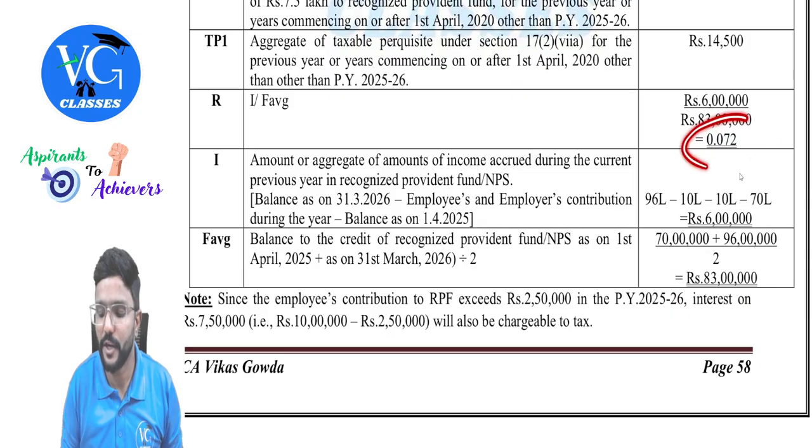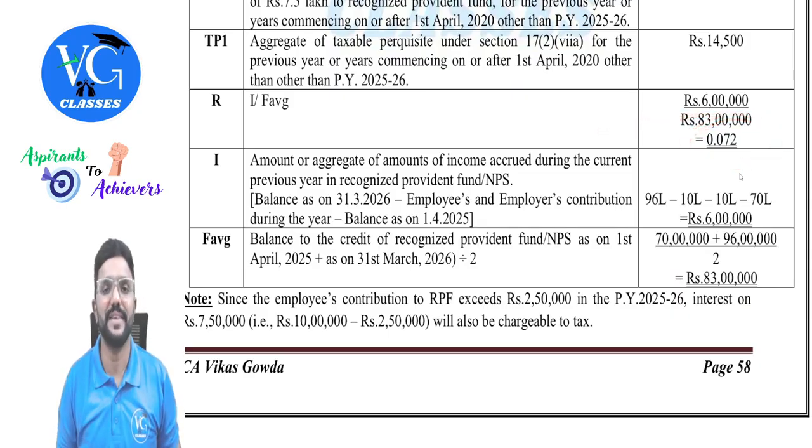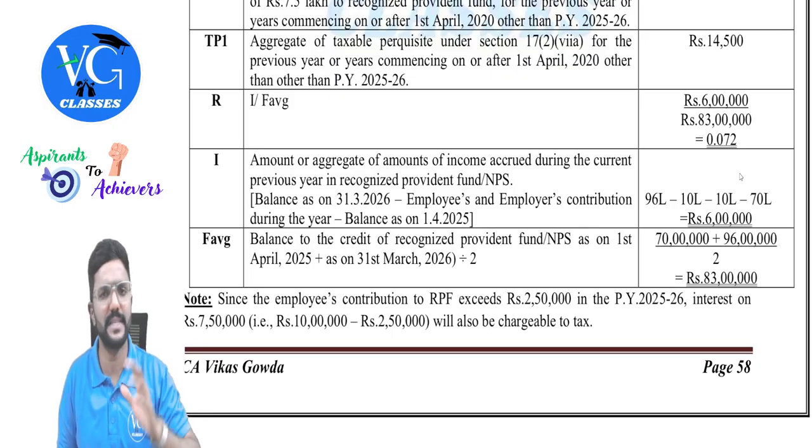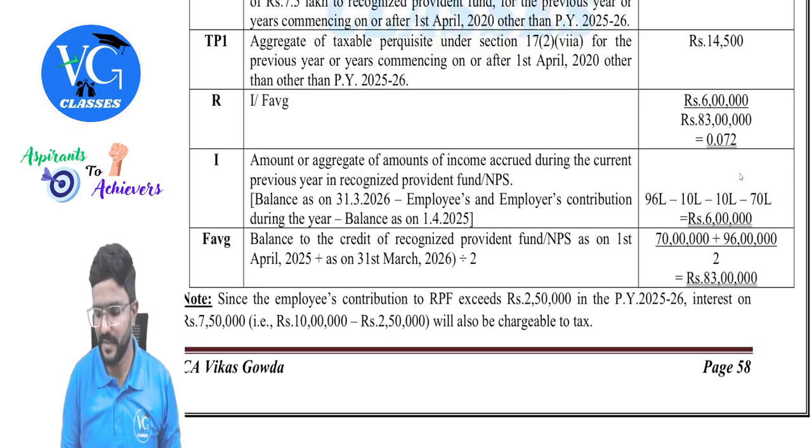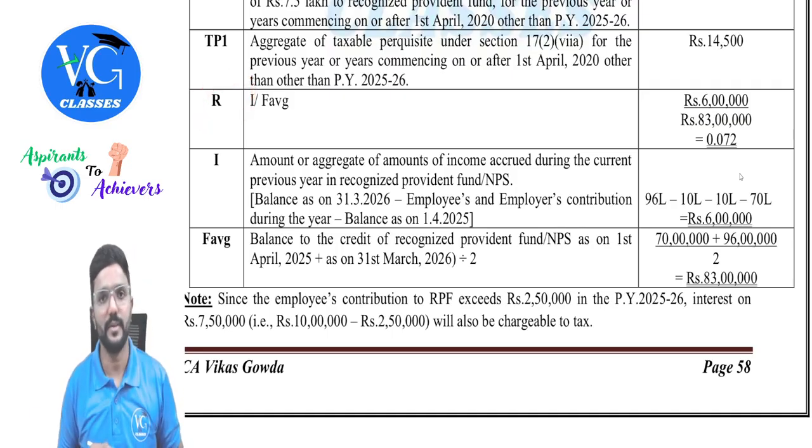So we are getting a rate of 0.072, guys. If you want, you can convert it into percentage by multiplying with 100. I'm just keeping it as decimal. So what is it? Rate of return. Rate of return earned during the year. Now we need to take this for the calculation.